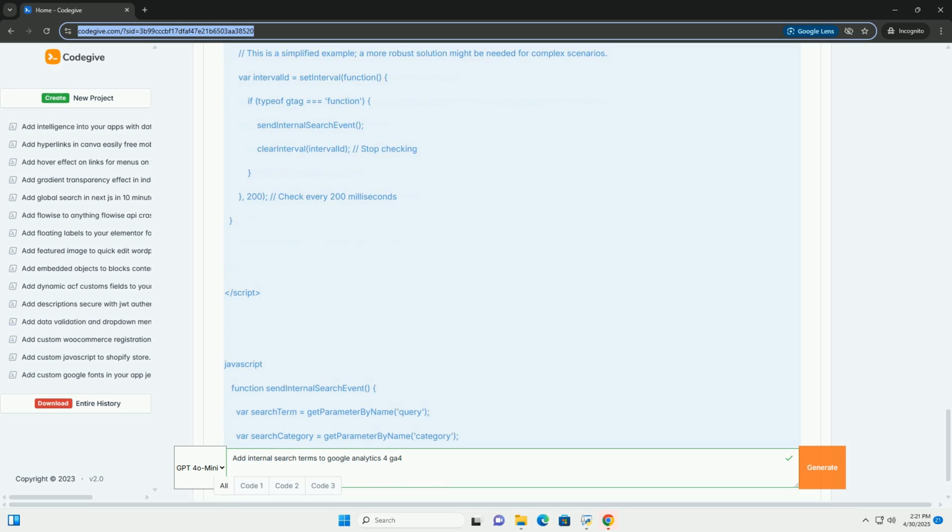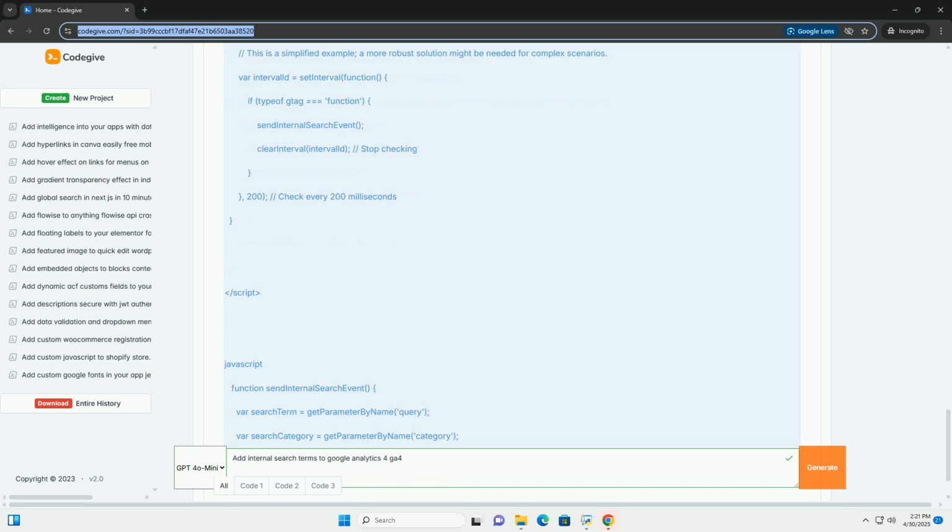Example data layer push on search. Then configure the trigger in GTM. Trigger type: custom event. Event name: internal_search, the name you used in the data layer push. 6. Save the trigger. Give your trigger a descriptive name, for example page view, search page, and click Save Trigger. 7. Save the tag. The trigger is now linked to your search event tag. Save the tag again.